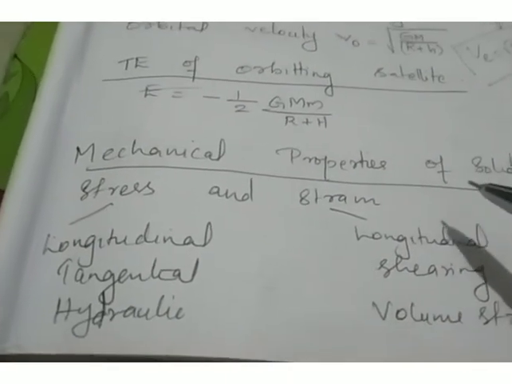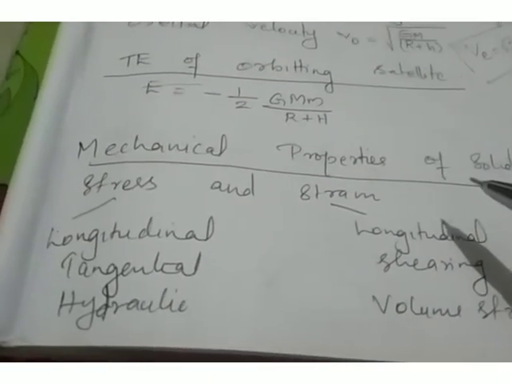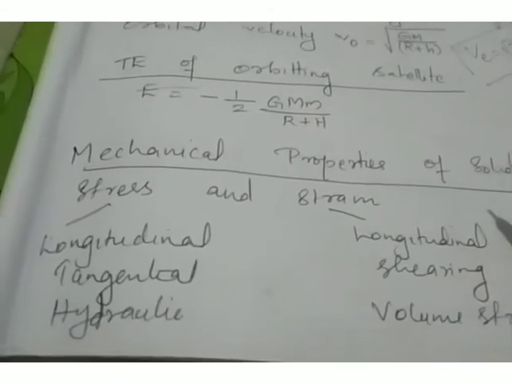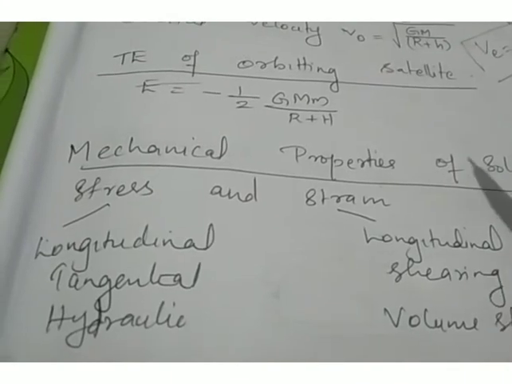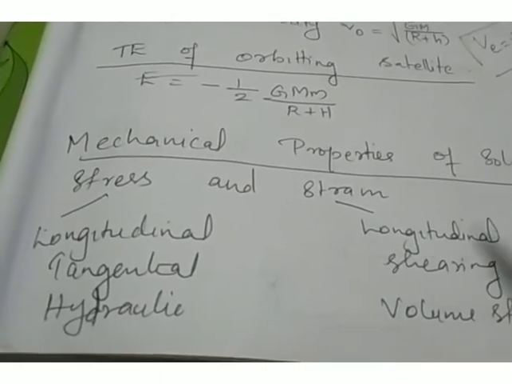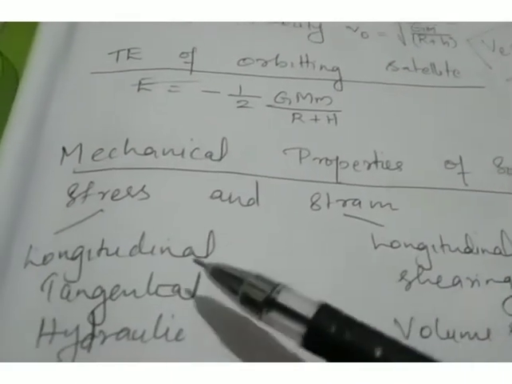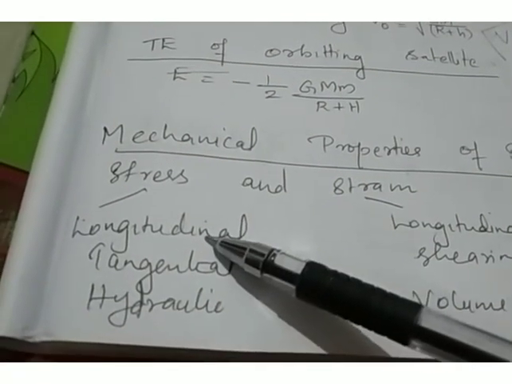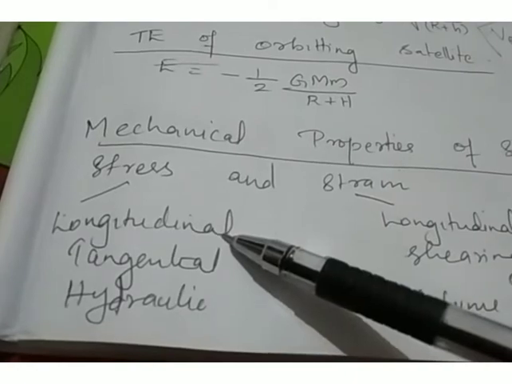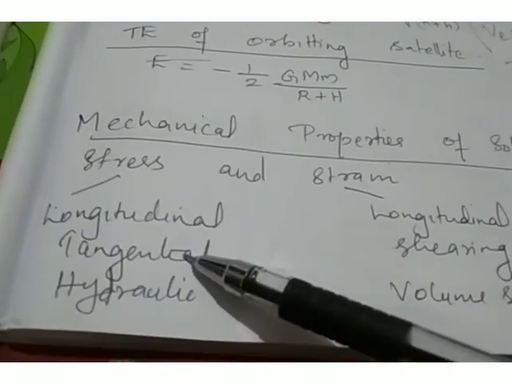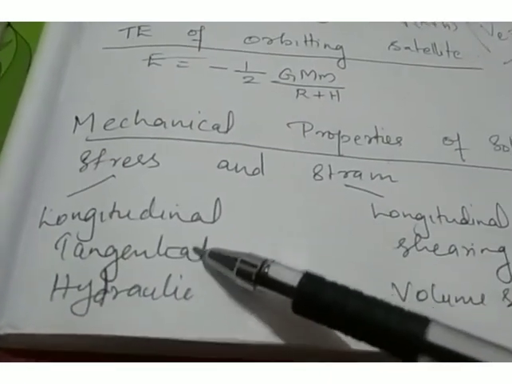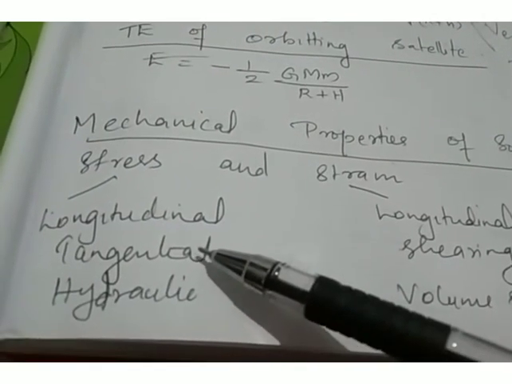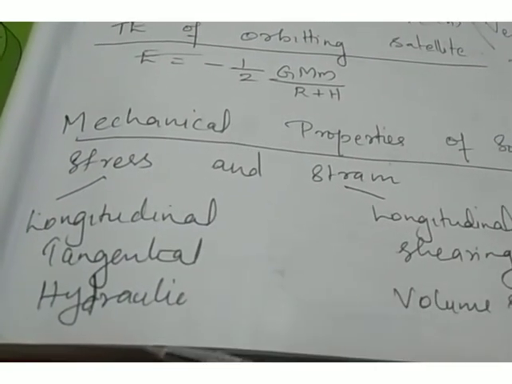For example, if some force is applied to increase the length of the object, the length will increase, and the fractional change of that length is considered as strain. Three types of stress are there. Longitudinal stress is related to the change in length. Tangential stress is related to the change in shape, and it is developed when a tangential force is applied parallel to the surface of the object.